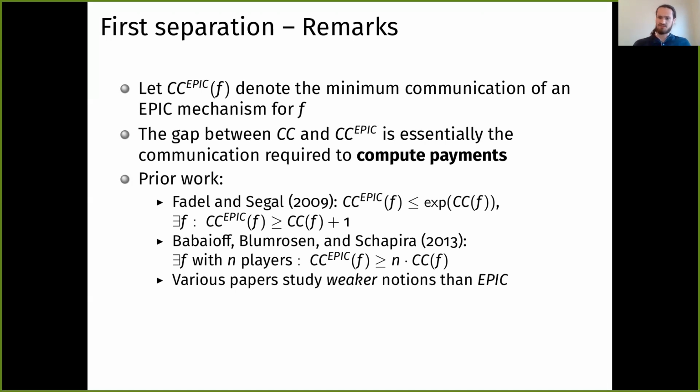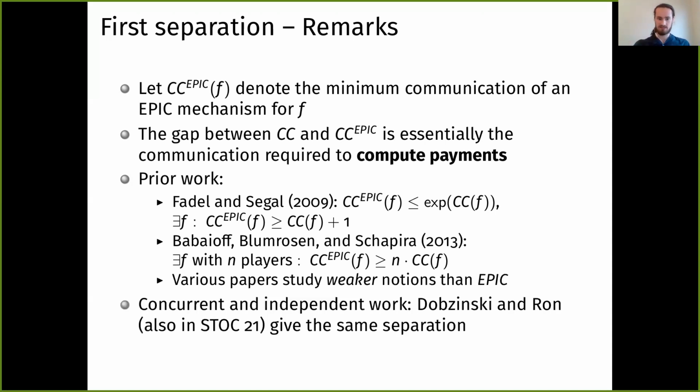Various other papers studied weaker notions than EPIC, for example, mechanisms that are allowed to allocate items randomly and are allowed to assume that players only care about their expected payoff, but we won't talk much about that. Interestingly, the time seemed to be ripe for progress on this old open problem, because also in STOC there is another paper by Dobzinski and Ron that gives the same separation we do. So if you find this interesting, definitely check out their paper as well.